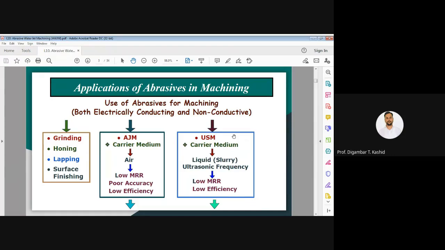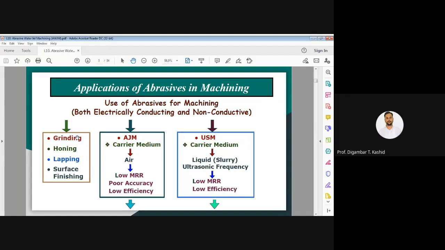Here I am trying to show you various processes which are based totally on abrasives, where you are using abrasives in cutting or machining. In the first table, there are some traditional processes which are based on the applications of these abrasives.